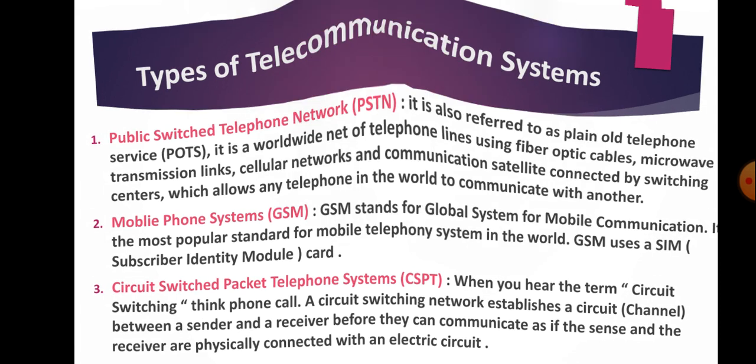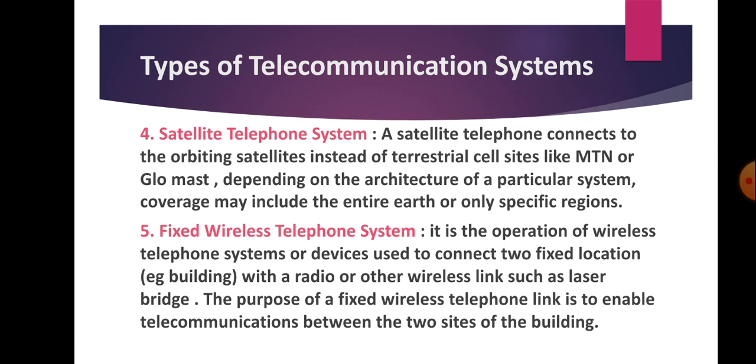Fourthly, we have satellite telephone system. A satellite telephone connects to what? The orbiting satellite, instead of what? The terrestrial cell sites like MTN, your Glo, your Vodacom, your Etisalat. Depending on the architecture of a particular system, coverage may include the entire Earth or only specific regions.